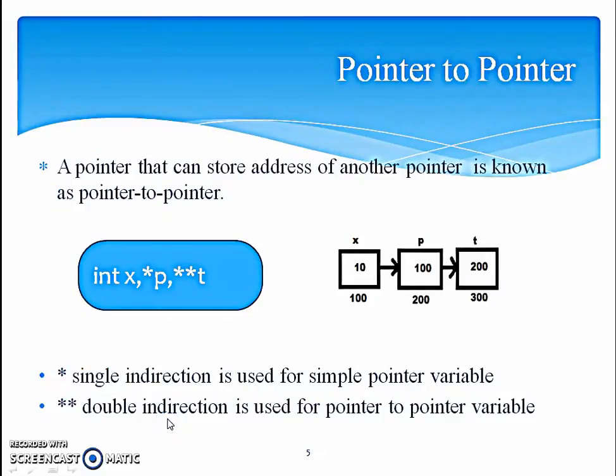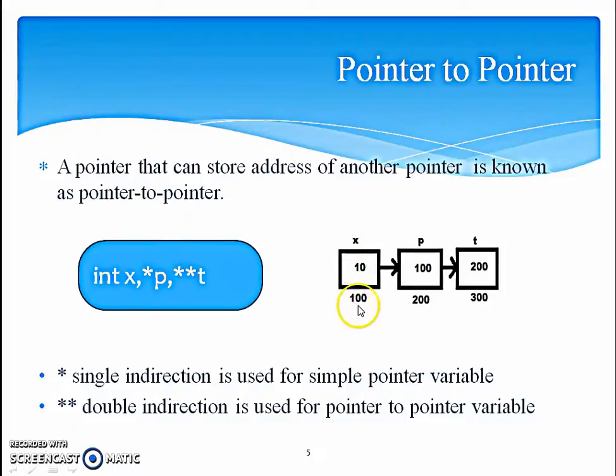Next is pointer to pointer. A pointer that can store address of another pointer is known as pointer to pointer. So here I am showing you how a pointer to pointer will be declared. X is a normal variable, integer type variable. P is a pointer variable, while T is a pointer to pointer variable. So if it is a pointer to pointer, the asterisk will be used twice. And how will the relationship come between these? If address of X is stored in P and address of P is stored in T, then this is the kind of relationship which will be established.